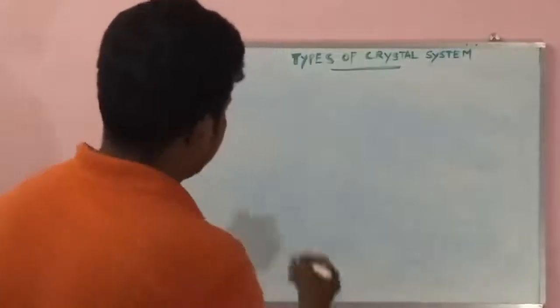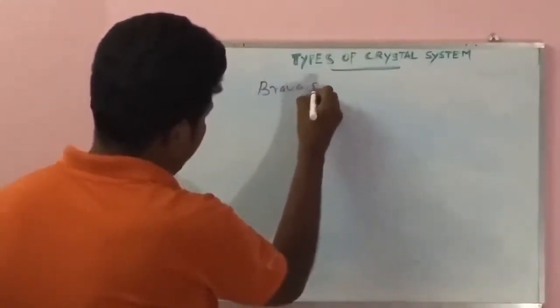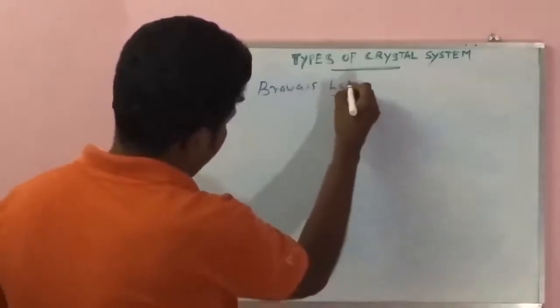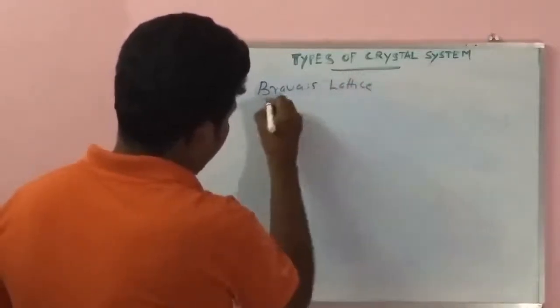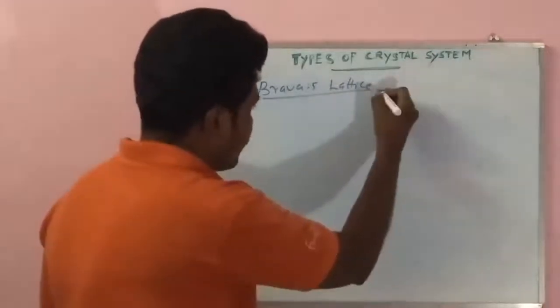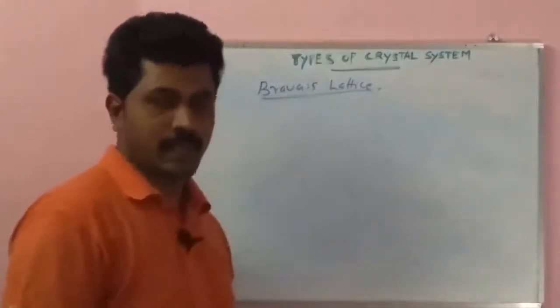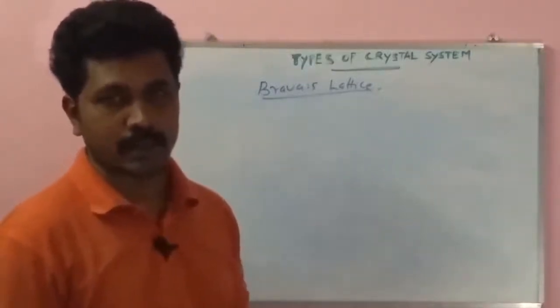Bravais lattice. There are 14 types of Bravais lattice, built from the 7 types of crystal systems.